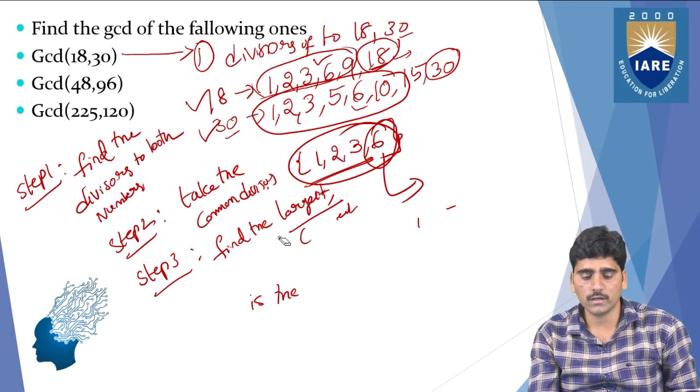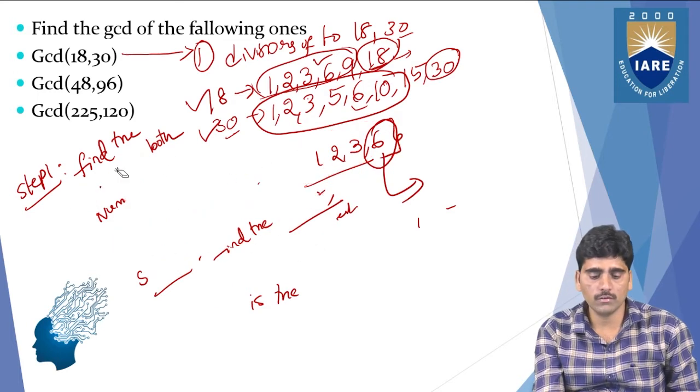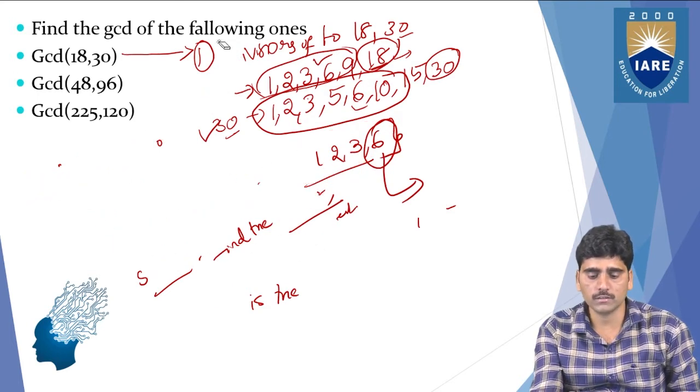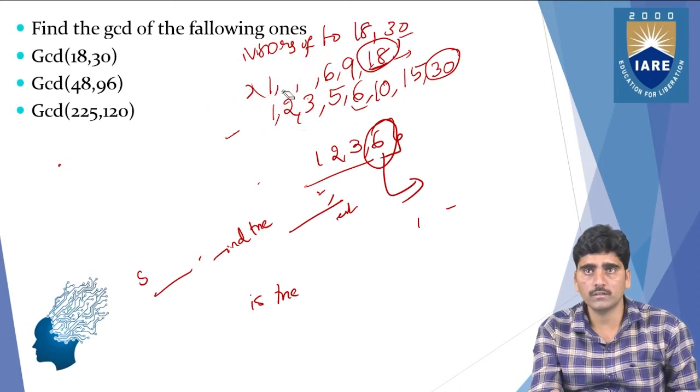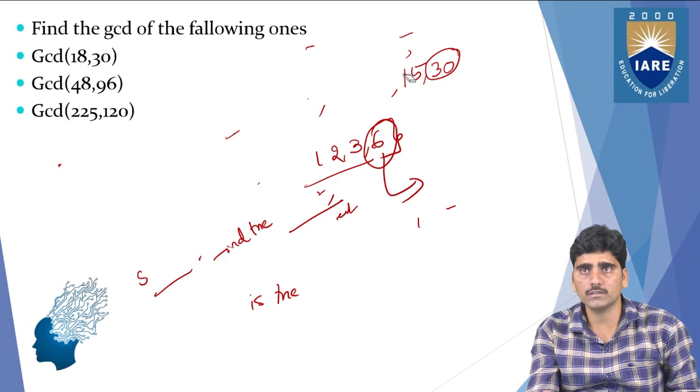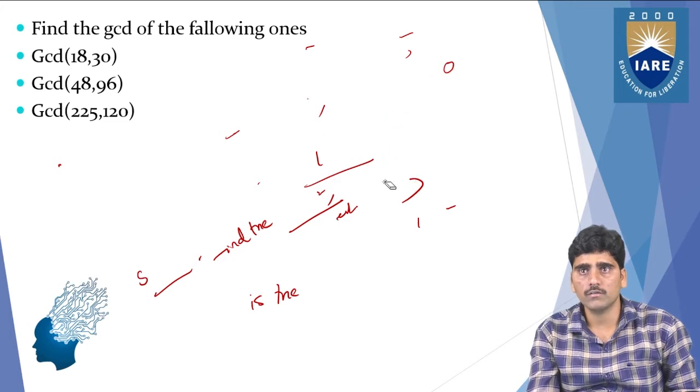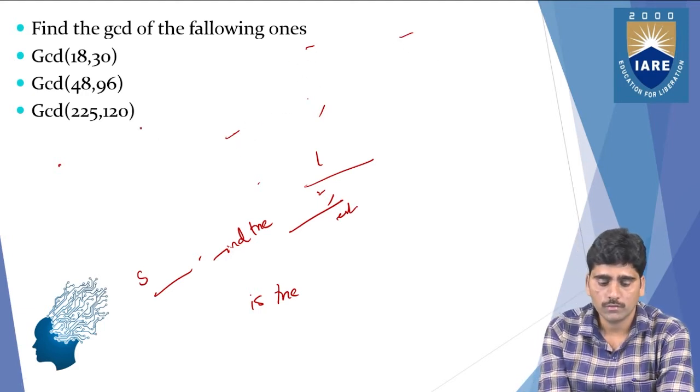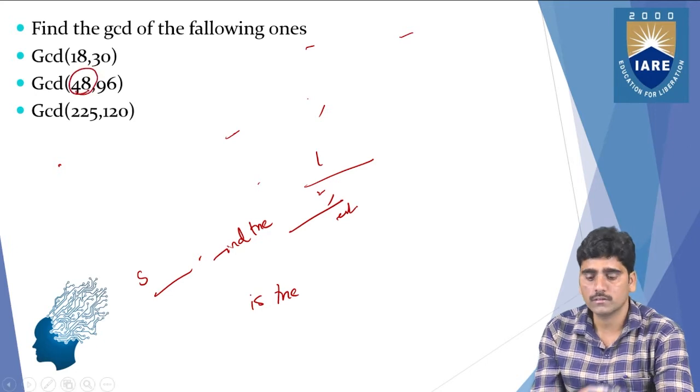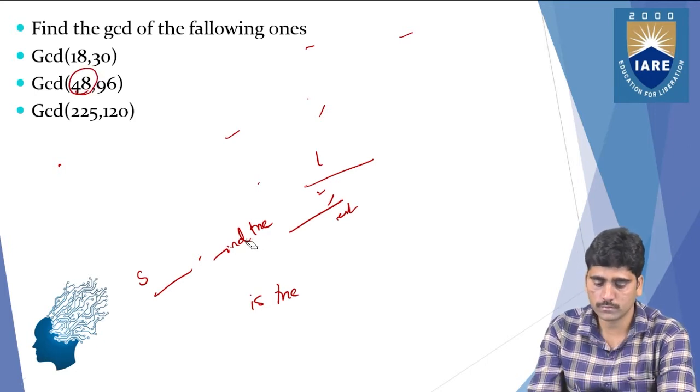And next, the second example: GCD of 48, 96. So here, 48, 96. First of all, what we need to do? We need to find out the divisors of 48.